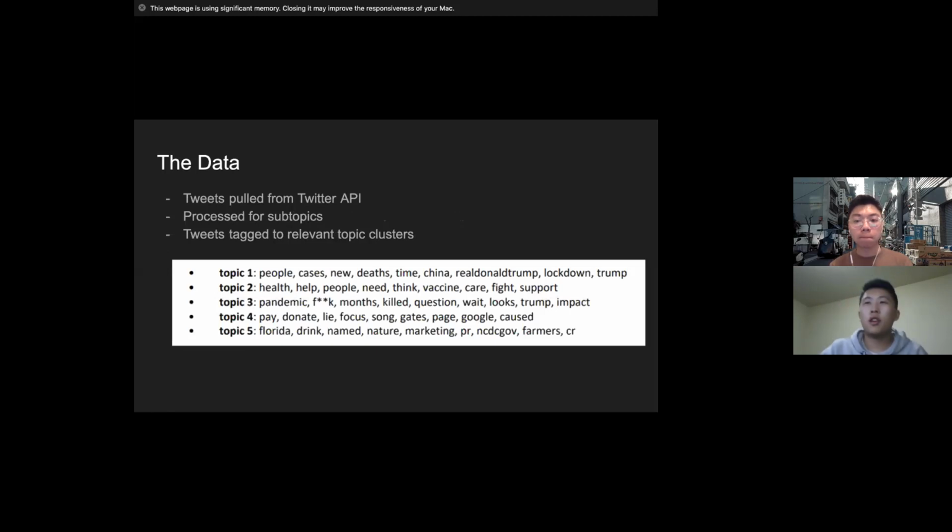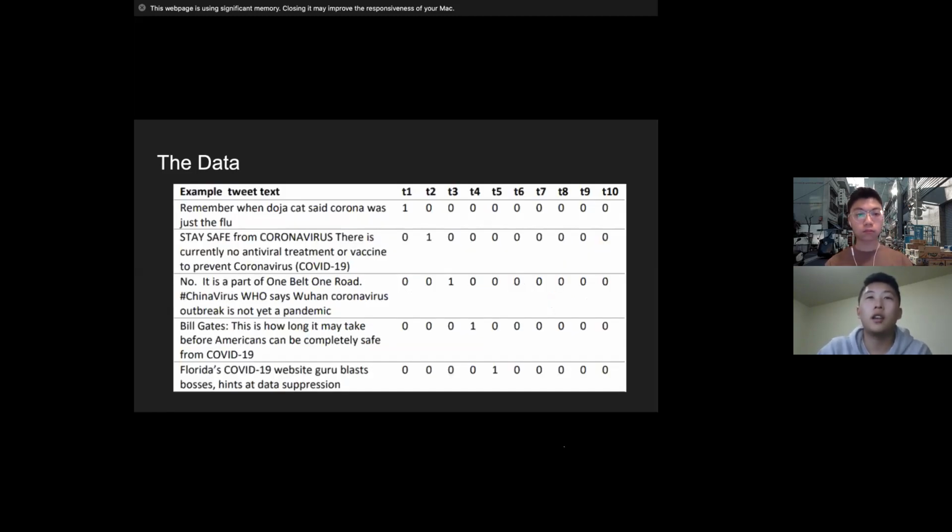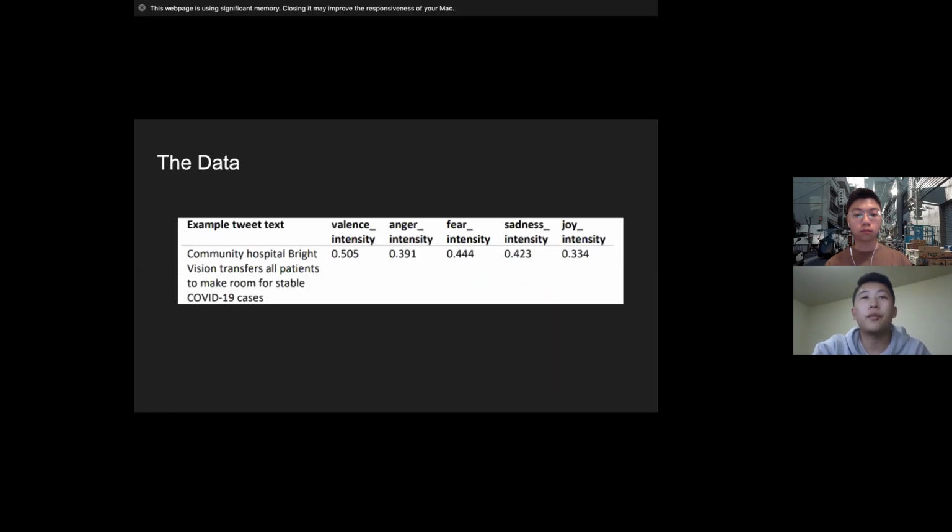Okay, so I'm going to give you guys just a brief rundown of the kind of data that we're working with. As Randy mentioned, these tweets were pulled from the Twitter API and then run through a natural language processing algorithm that processed for this idea of subtopics. And these subtopics, as you can see here, have a variety of keywords that are linked to it. And these tweets will be tagged to relevant topic clusters as shown in this following slide right here. That first tweet had the most relevance to topic 1 and therefore was tagged as such.